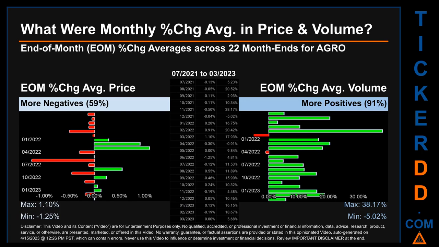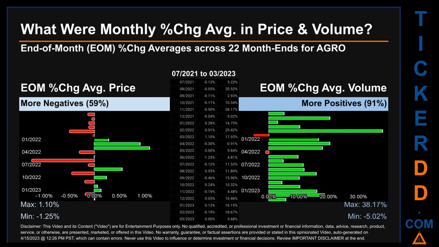What were end-of-month percentage change averages in price and volume for AGRO? The monthly average of percentage change in price and in volume were calculated for each of the 22 month ends. That calculation took daily percentage changes and averaged them for each given month. If a month end came out negative, then it means that the month summarily saw a negative change. From 07/2021 to 03/2023, out of 22 month ends, 13 had a negative percentage change in average price. Meaning 59% of month ends saw a negative percentage change in average price.